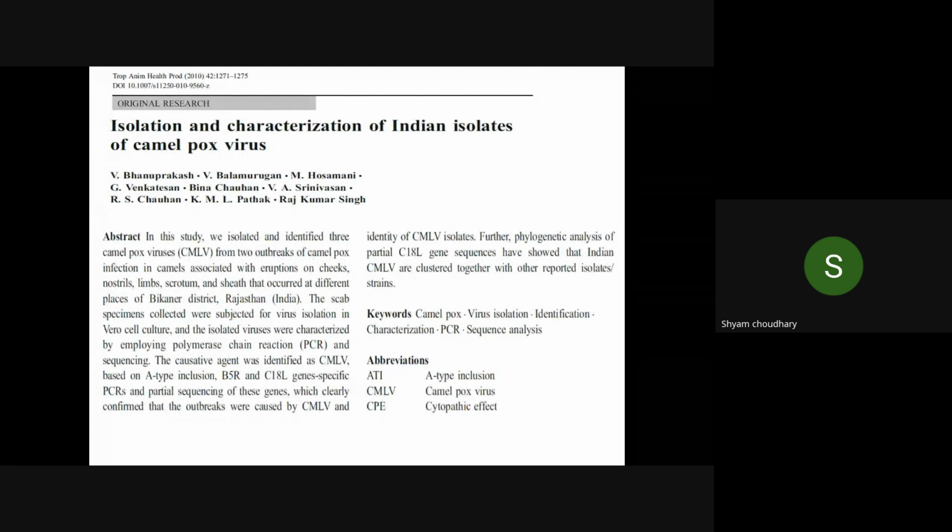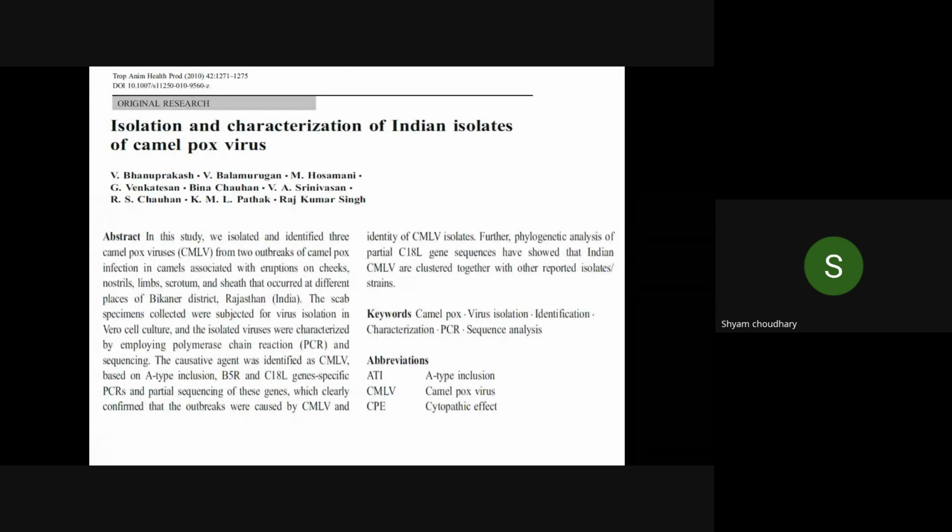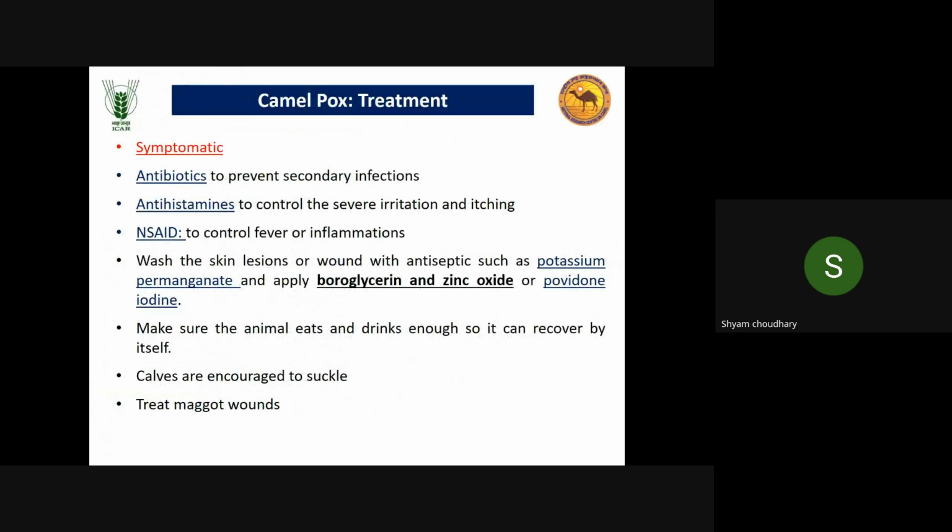Some studies in India have also been conducted on isolation and characterization of Indian isolates of camelpox virus using gene C18L.